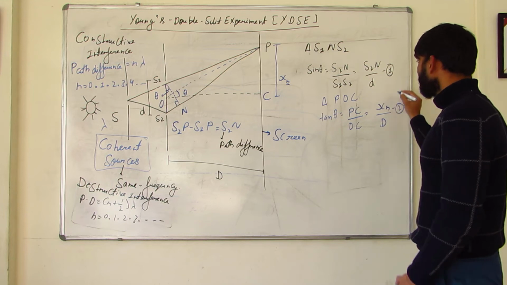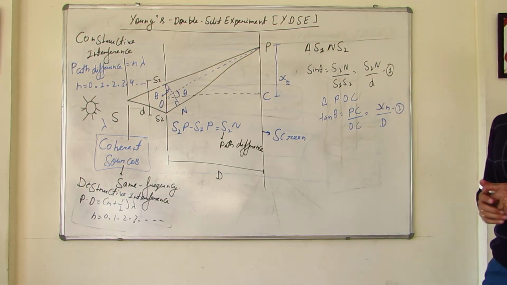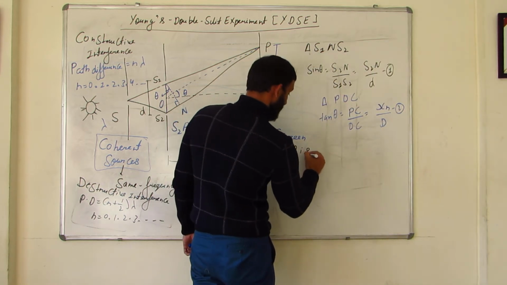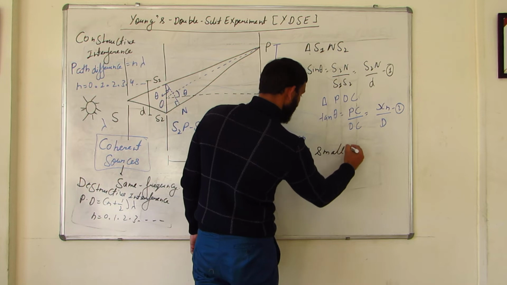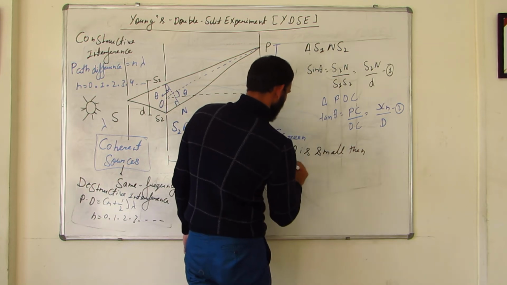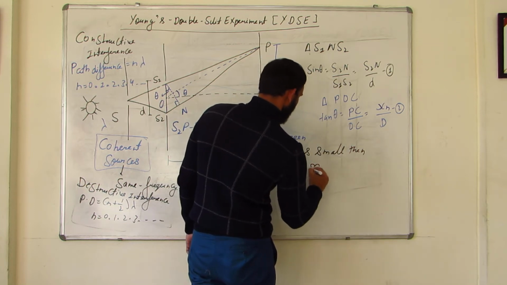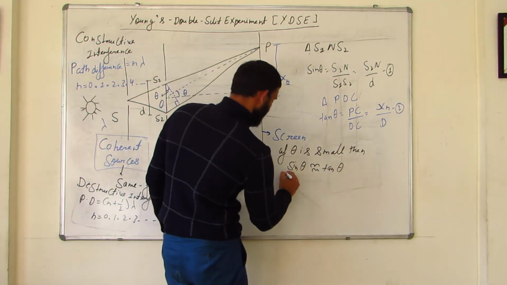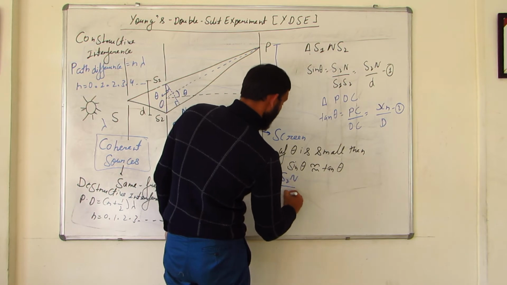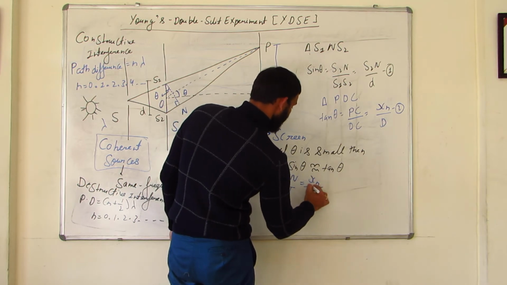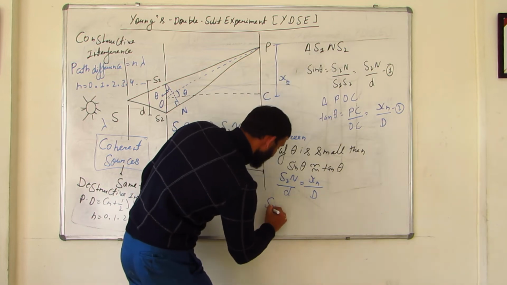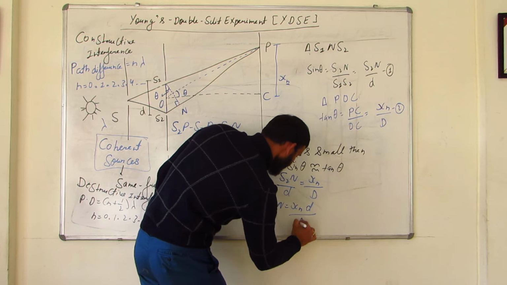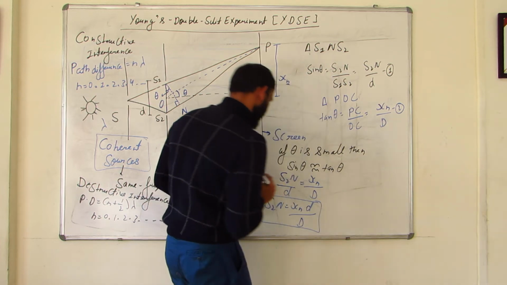So this is second. Now I am using an approximation, and the approximation which I am using is if theta is small. If theta is small, then what would happen? Then sine theta would be nearly equal to tan theta. And if that is the case, then what will happen? S2N upon d is equal to Xn upon D. So what is the path difference which I got? It is Xn d by D. So this is the path difference I have calculated.